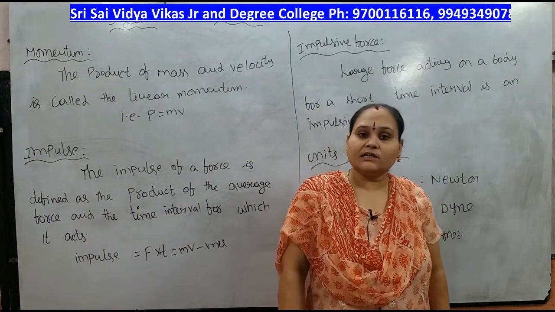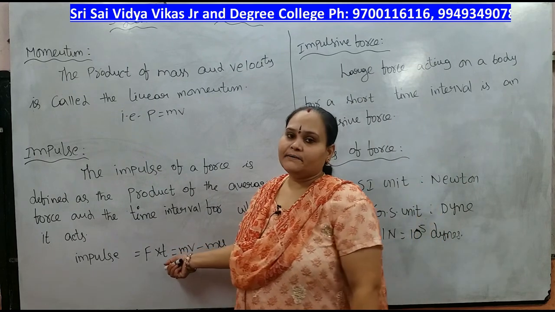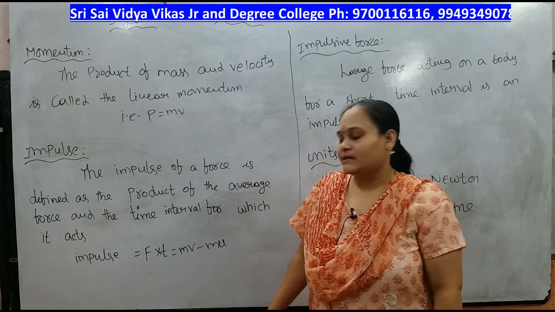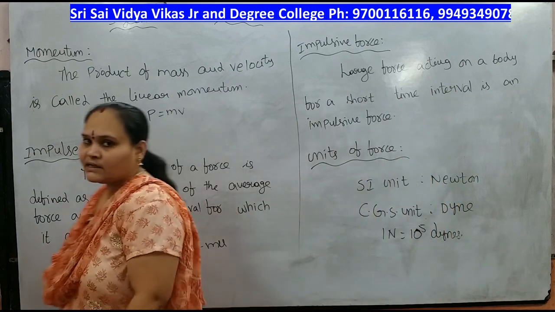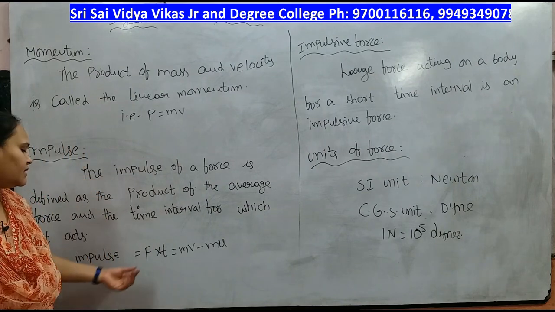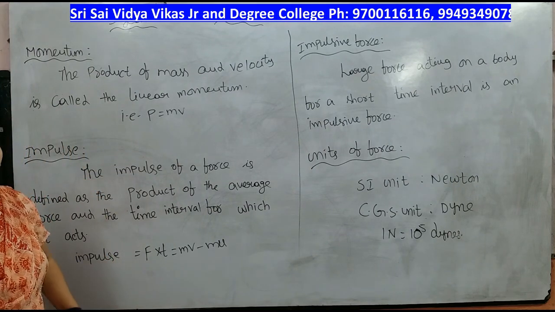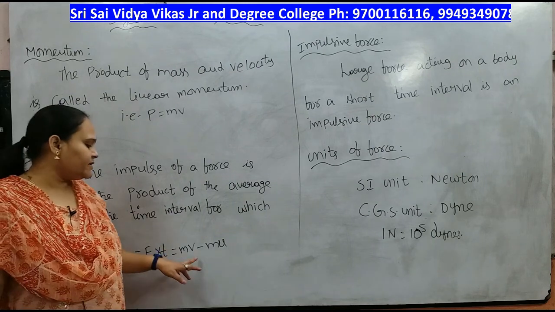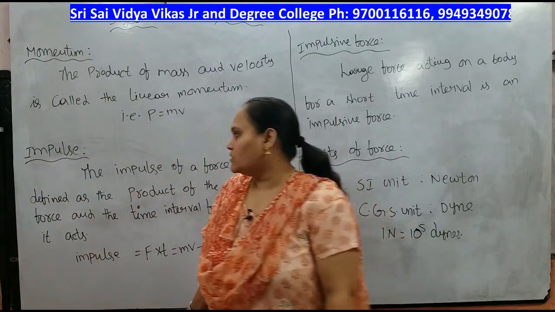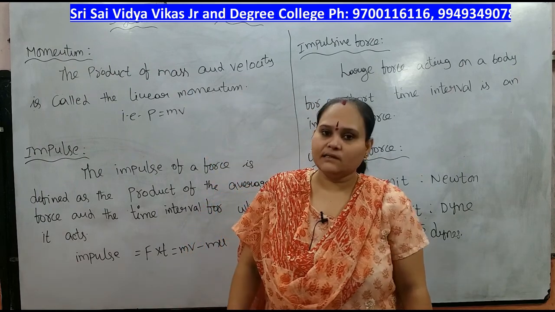Impulse equal to force into time, that will be equal to mv minus mu. ఎలా వచ్చిందమ్మా? F అంటే ma, t. Okay, so with further simplification we get mv minus mu equals m into v minus u. Impulse will be equal to m into (v minus u).